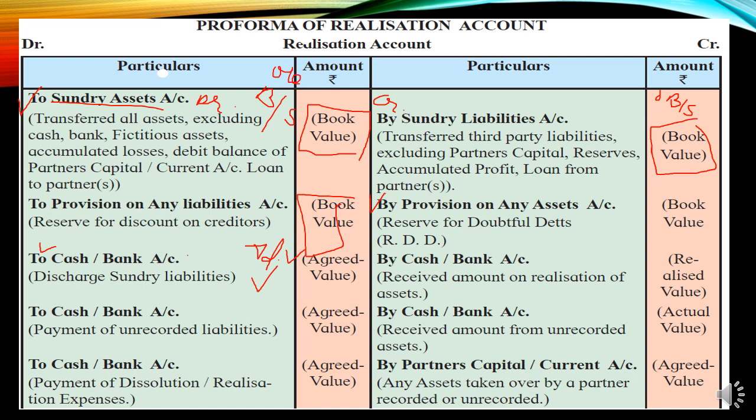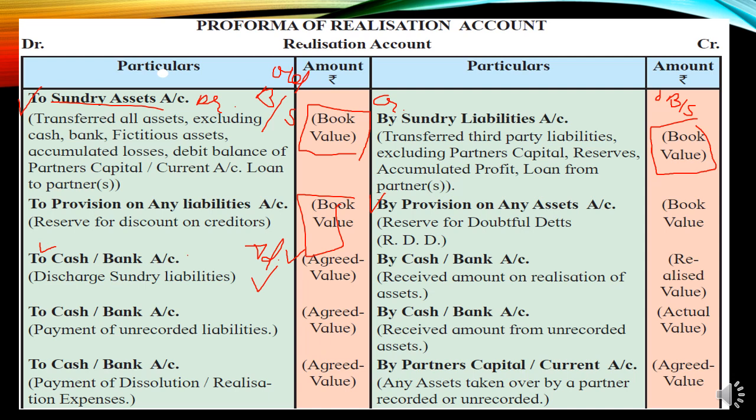Please remember this word. Now if the assets are sold in the market, what will be the entry? Cash and bank account debit to realization account. If payment of an unrecorded liability is made, meaning any liability which was not recorded earlier and now the payment is done, the entry will be the same: realization account debit to cash and bank account. And after that, amount received on an unrecorded asset: any amount received on an unrecorded asset will be cash and bank account debit to realization account.